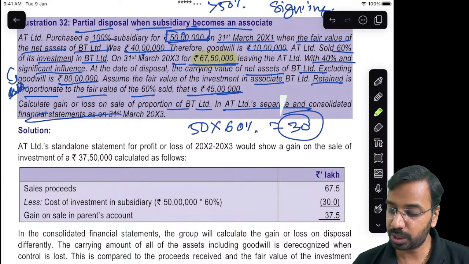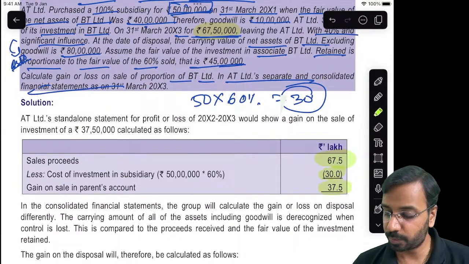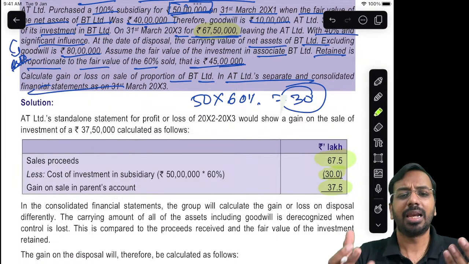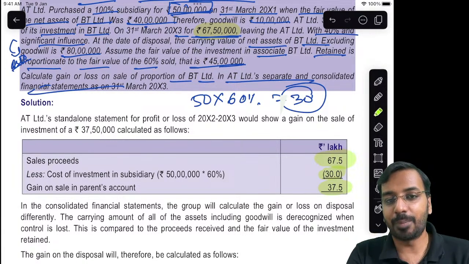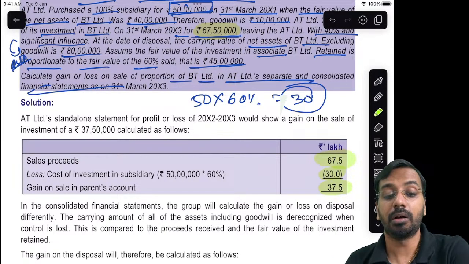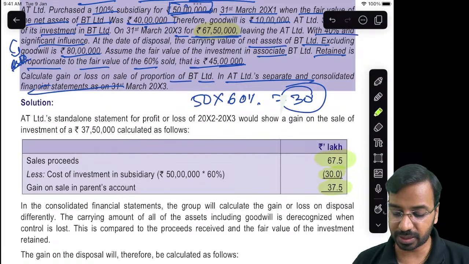67 lakhs 50,000. So 67.5 minus 30, you get 37.5 of gain. This is in the standalone financial statement. Like normally what you would have done, sale proceeds minus cost of investment. That is what you will do in the standalone financial statements. Okay. Now, that's the first aspect.